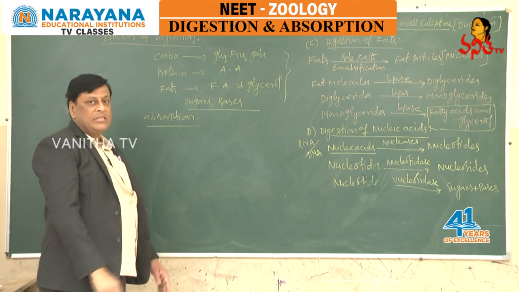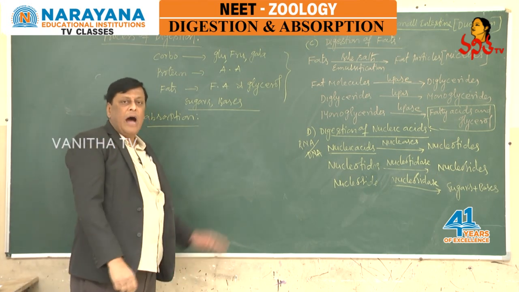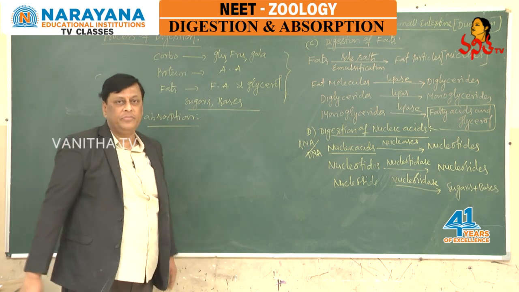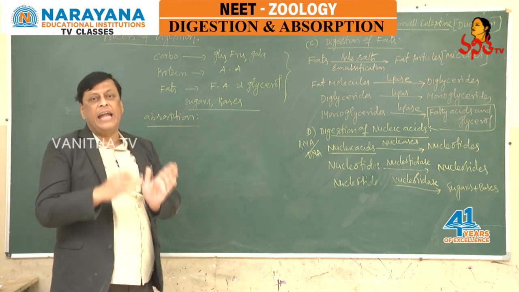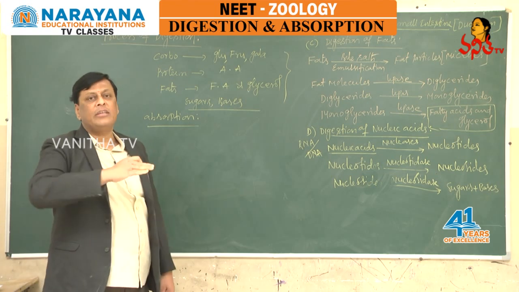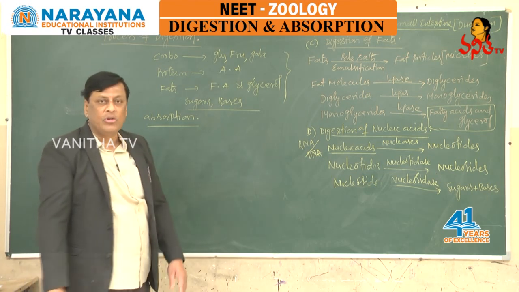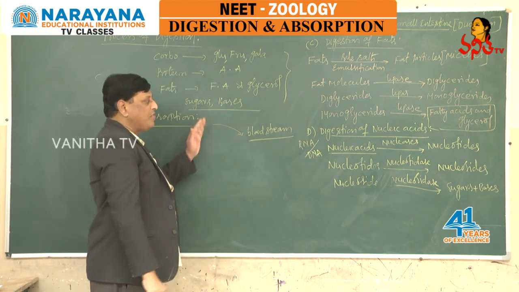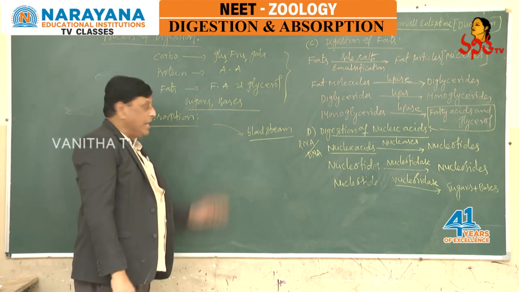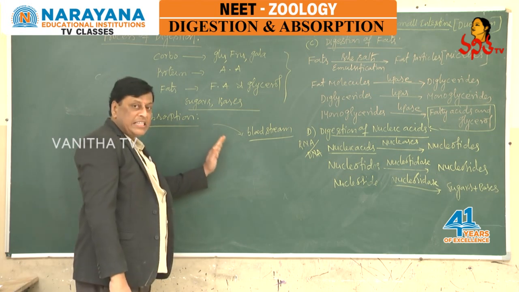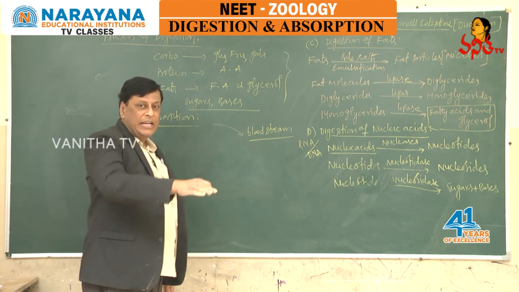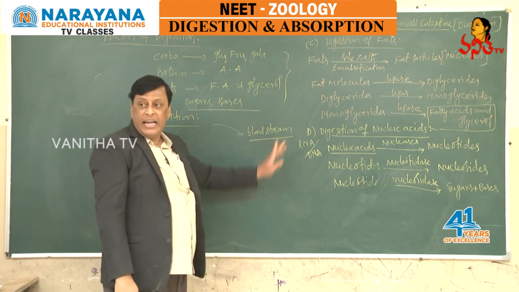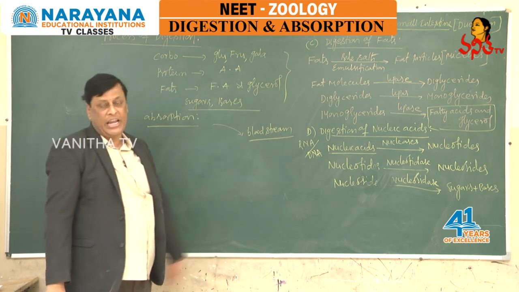Absorption is the process by which the digested end products pass through the intestinal mucosa into the bloodstream. Soon after digestion in the ileum, the digested foods pass into the mucosa layer and finally enter the bloodstream.